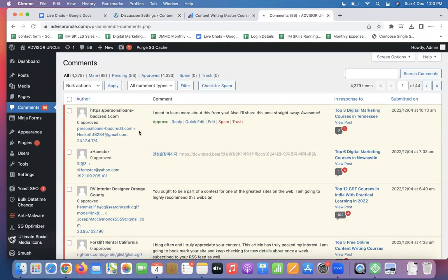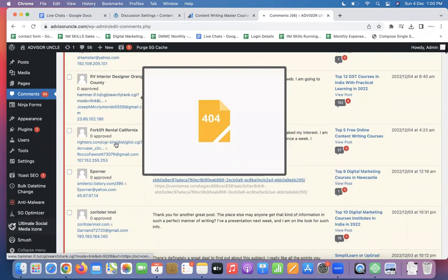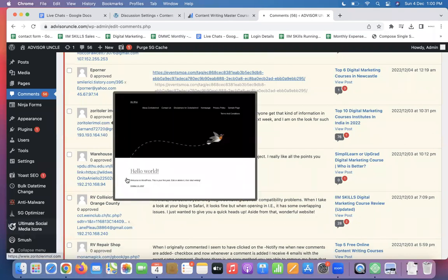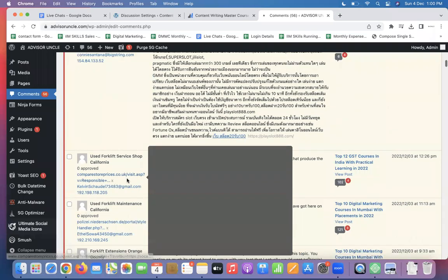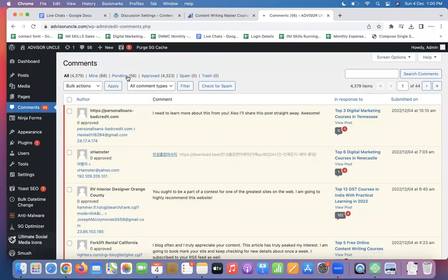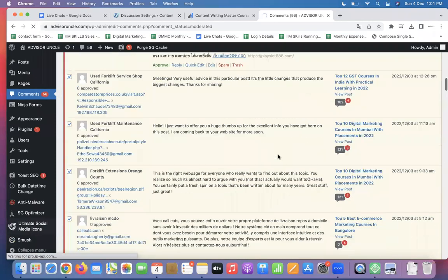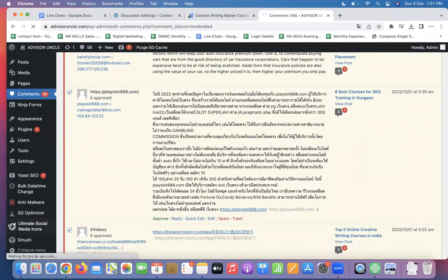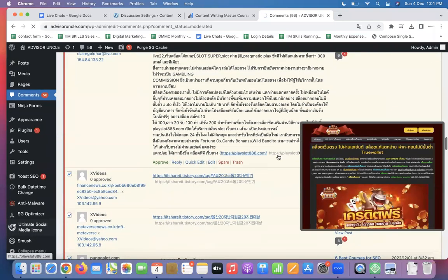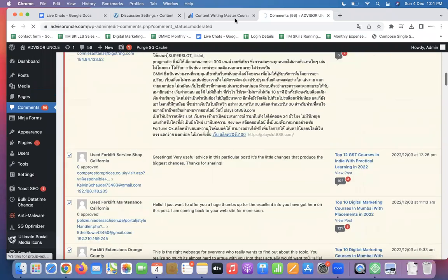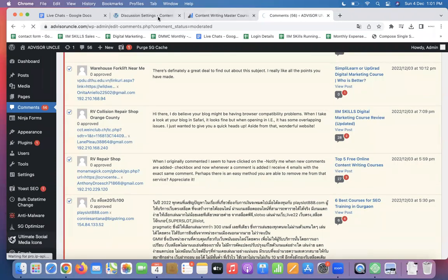As you can see, look, personal loan guy, ex-hamster guy, hammer something. Yeah, these are all spammers, all of them. These are people who are spamming here. Okay, clear? If WordPress sends me an email for everything, it's annoying. I will select all of these, mark spam. Okay. Understood? So this is what we have done here.